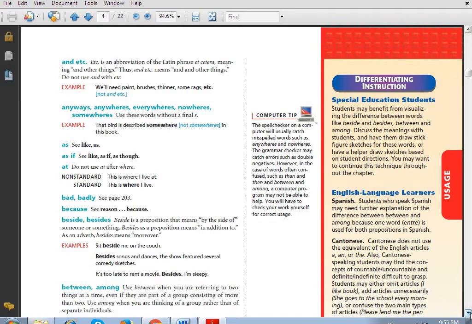Now what about bad and badly? Bad is an adjective. I think you know it, but I will be so angry if you don't know it. Bad, guys, it is an adjective. Yeah, that's correct. But what about badly? It is an adverb. When I say, hey, I did this action badly, but he is bad. Bad boy, bad is an adjective, but badly is an adverb. Bad describes a noun, but badly describes a verb. I think you know it well.